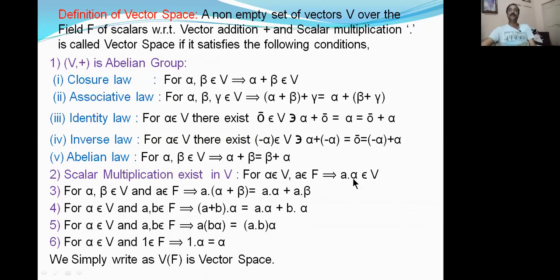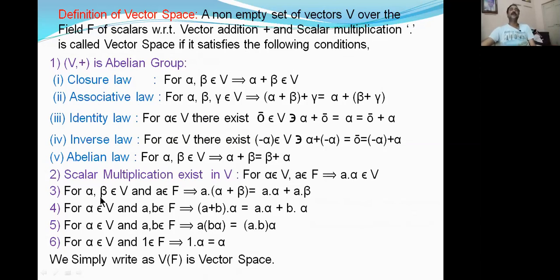Multiplication is only applicable for scalar into vector. A dot alpha, the total A dot alpha result is also in V. Then we say that scalar multiplication of a vector exists in V. Vector alpha is multiplied with scalar A. If the total result is in V, then we say that scalar multiplication exists in V.